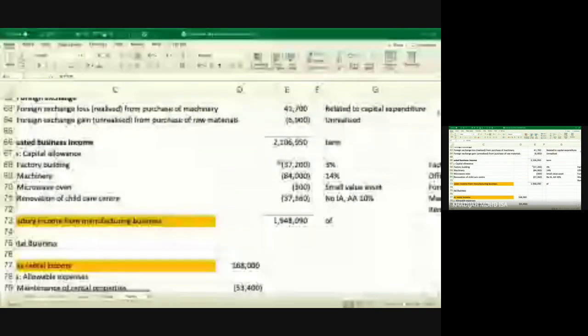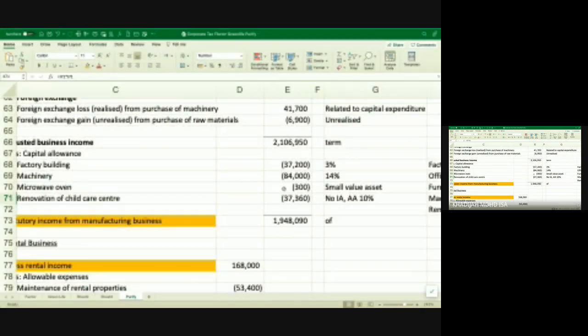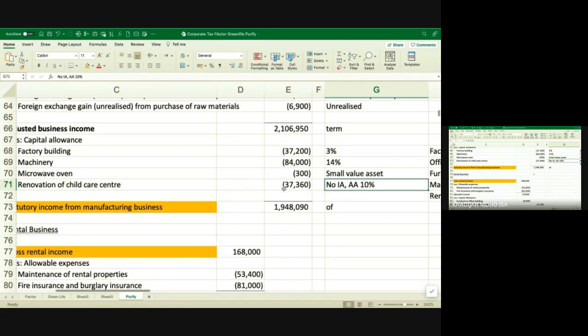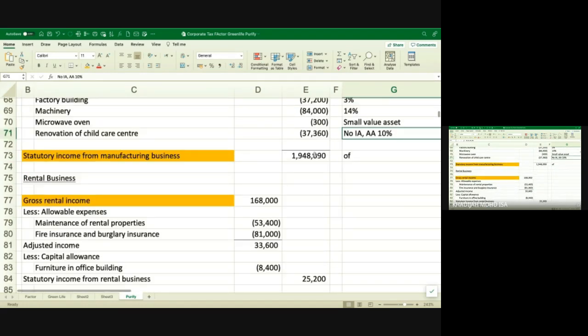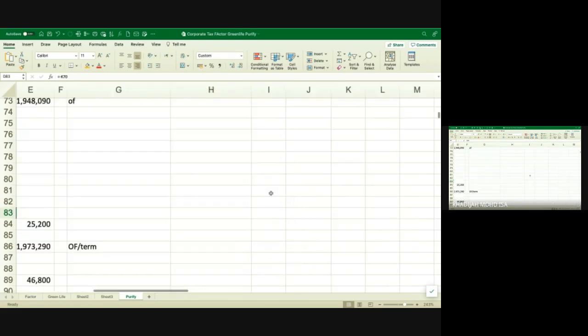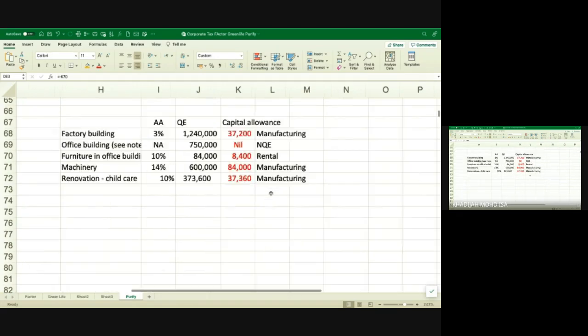The factory building, machine and microwave oven just now, 100%. Renovation of childcare, remember that childcare center, there's no IA, but the AA is 10%. Then you have statutory income from your business. Then from your rental, you have your income minus expenses, adjusted income minus capital allowance. Capital allowance furniture in office building, 84,000.